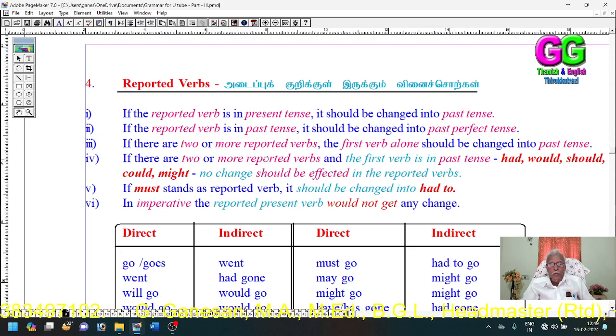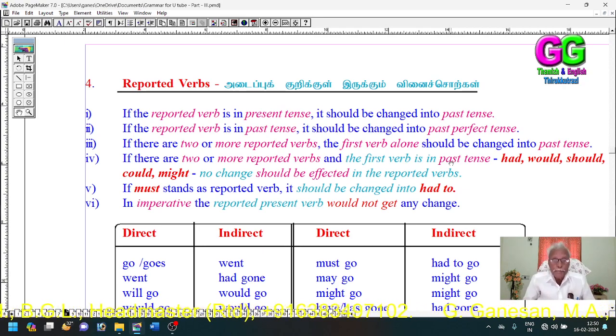If there are two or more reported verbs, the first verb alone should be changed into past tense. If there are two or more reported verbs and the first verb is in past tense, had, would, should, could, might, no changes should be effected in the reported verbs.